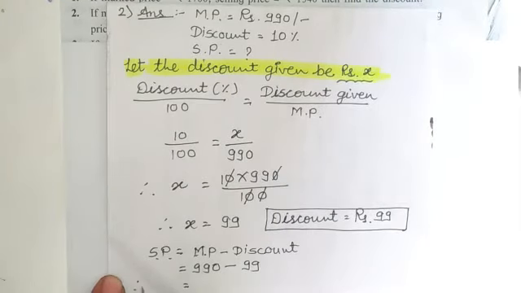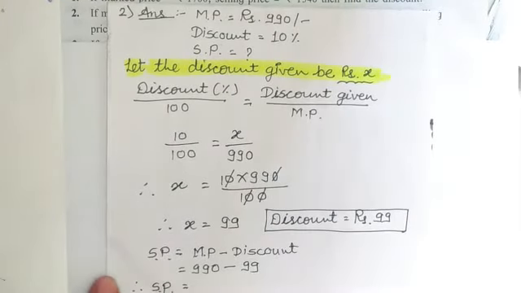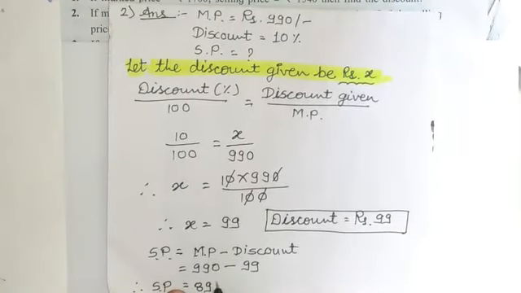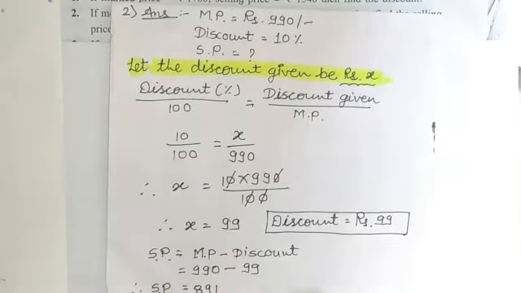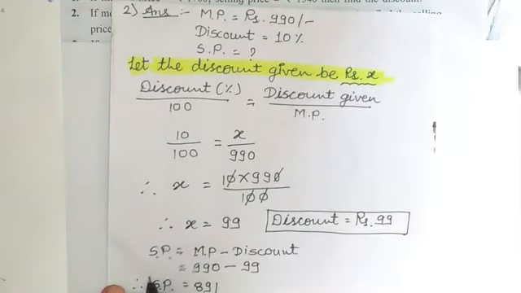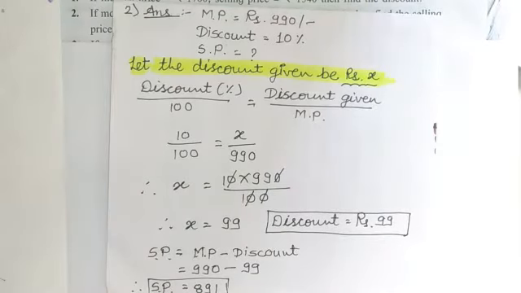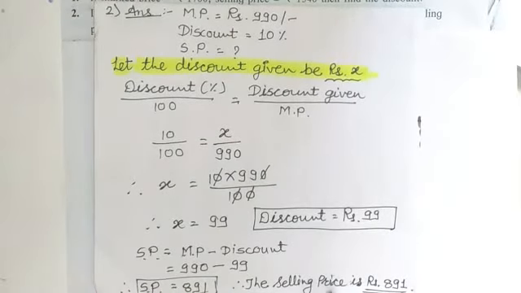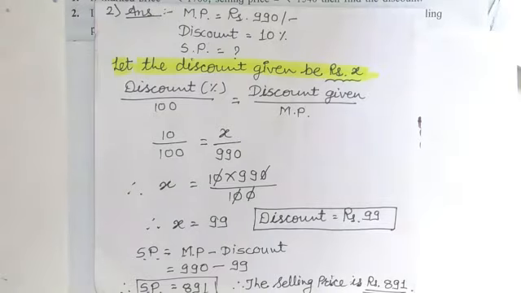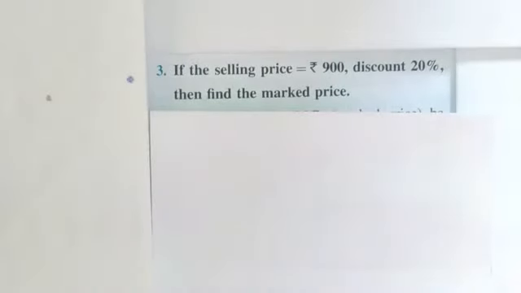Therefore selling price is equal to 891. Got it students? So this is the selling price. But students, as the question is given in word format, write the answer in words, that is, the selling price is rupees 891. So students, if you want, you can take a screenshot and write it in your notebook. Now students, let's see the third question.